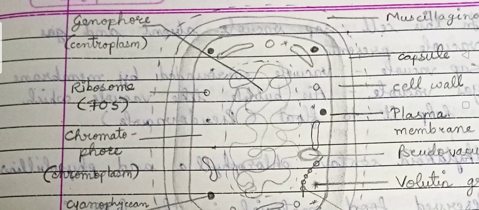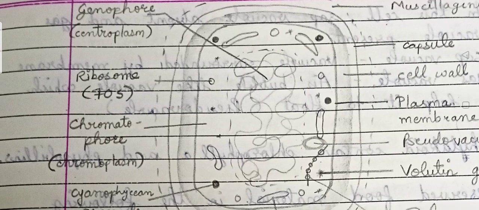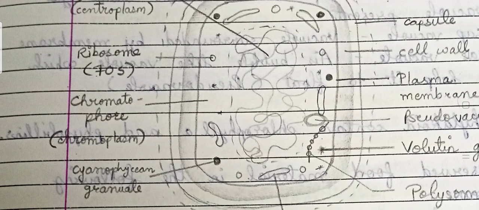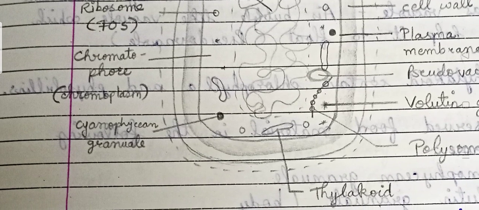Along with that, what is included, what is the inclusion body within that? You can see the presence of 70S ribosomes and the presence of chromoplasm. The plasma around the center part is known as the centroplasm, and in the peripheral portion, whatever plasma is there is known as the chromoplasm. So chromoplasm is a colorful plasma structure, and the center part, which is colorless, is known as the centroplasm, right?